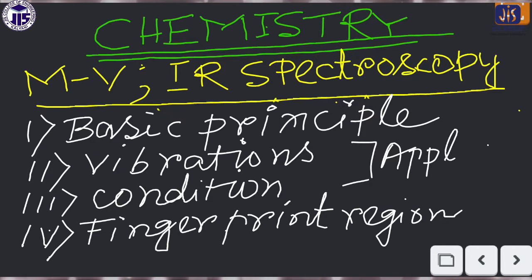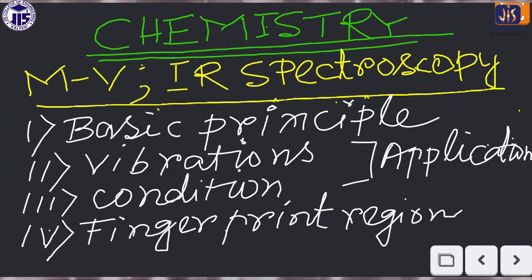What I told you in the previous class also, in the spectroscopy chapter, we'll discuss according to the application. What is the motto of spectroscopy? There are different kinds of spectroscopies, like UV visible spectroscopy, IR spectroscopy, NMR spectroscopy, mass spectroscopy. What is the motto of spectroscopy overall? The motto of spectroscopy is the identification of the molecule or the unknown compound in different ways.